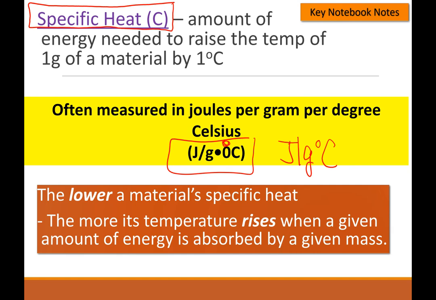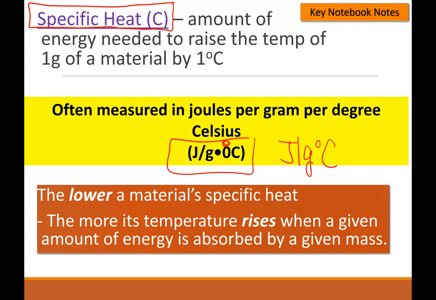The reason it's signified by a C is because it's a constant. Every single material has a specific heat. Water has its own specific heat. Certain metals have their own specific heat. So they call it C because it's a constant. It does not change. No matter what else changes in the problem, the specific heat does not change. Okay? There's actually a table in a book with the specific heats of all the different materials.